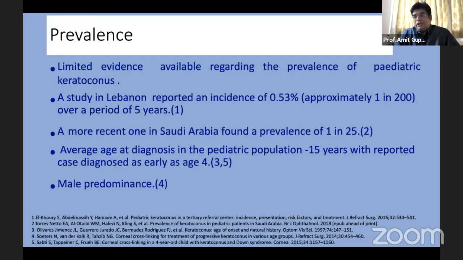If you look at the prevalence, there's a huge difference in the prevalence in different regions. They say it's much more common in the Asian subcontinent. And one recent study from Saudi Arabia has found a prevalence of 1 in 25, huge, but this was in a limited cohort of patients. And another study from Lebanon also showed an incidence of 0.53%. So one thing is certain, there's a male predominance in these patients who present with keratoconus, and one of the earliest ages that has been reported is as early as age 4. So we should always be alert that it might be keratoconus. Just because the patient is 4 or 5 years old doesn't mean that he cannot have keratoconus.